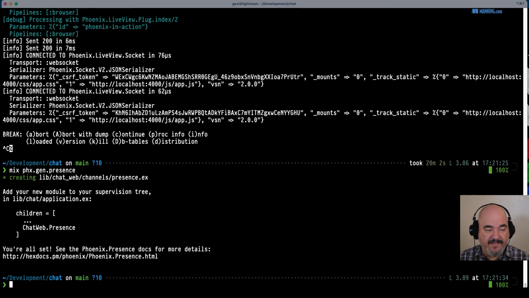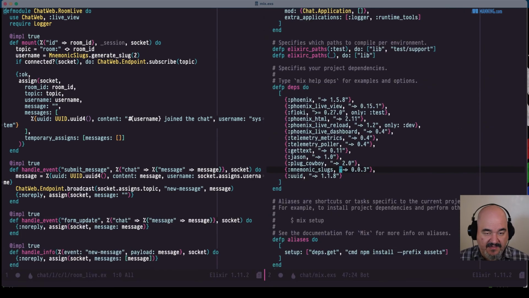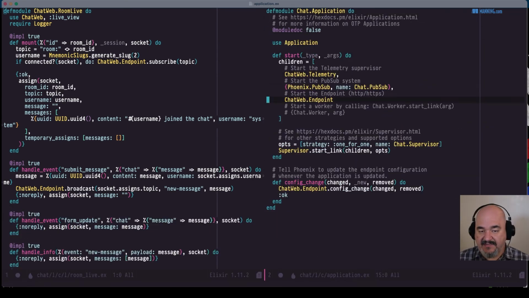Let's see if that's it. Yeah, there it is. Okay, so it generated this file for us in channels, presence.ex. And then it says, add your new module to your supervision tree in lib chat application. This is what I love about Elixir. You could know nothing about what's going on, and it'll usually give you pretty good indication about what you need to do next.